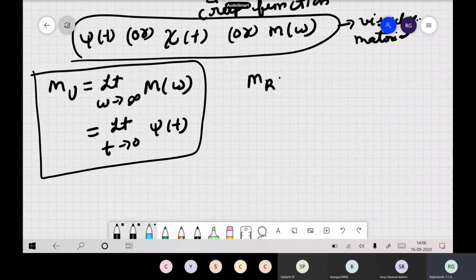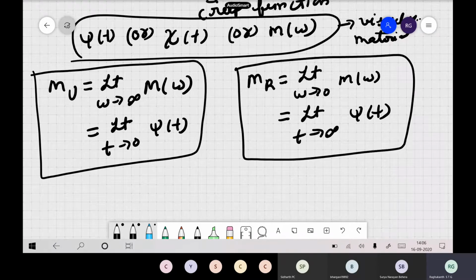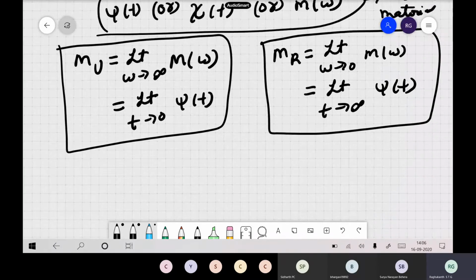Then we have also defined mr, that is the limit as omega tends to 0 of m of omega, or if you write it in the time domain, t tends to infinity of psi of t. This is what we call the relaxed modulus. These are two important things which we defined in our last class. So what is the physical meaning of these two? What does it tell you?